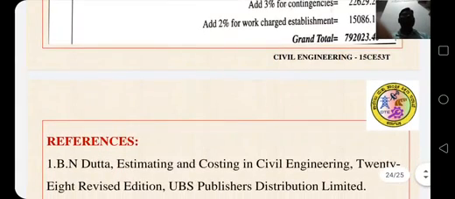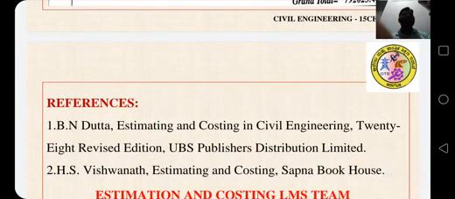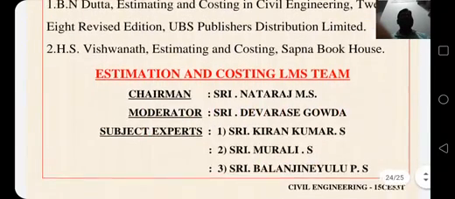7,92,023.4. And references: B.N. Dutta, Estimation and Costing, Civil Engineering; H.S. Vishwanath, Estimation and Costing, Sapna Book House.